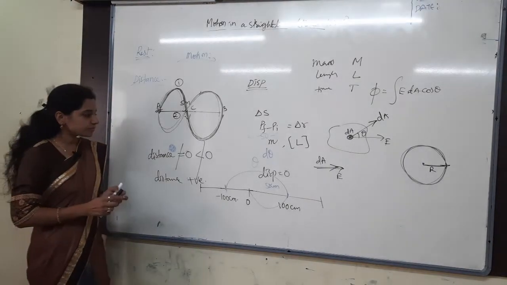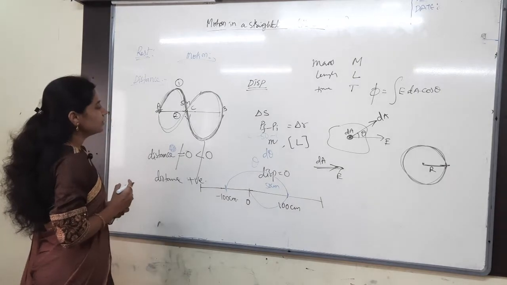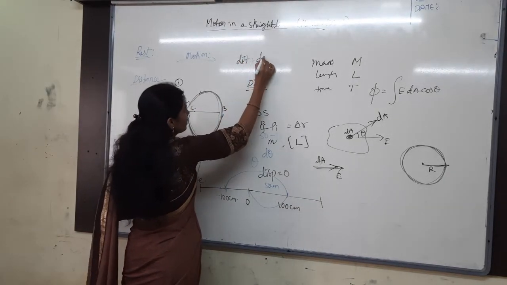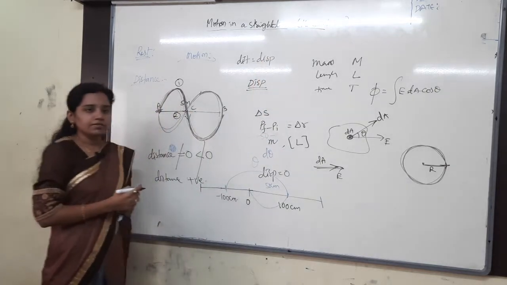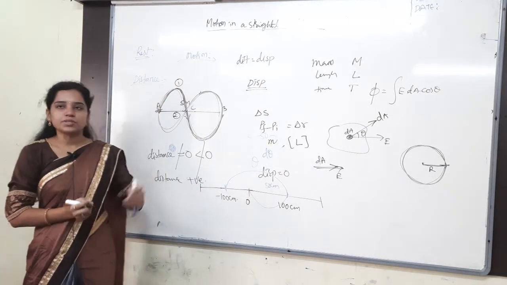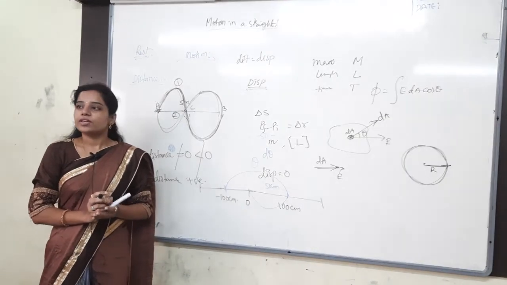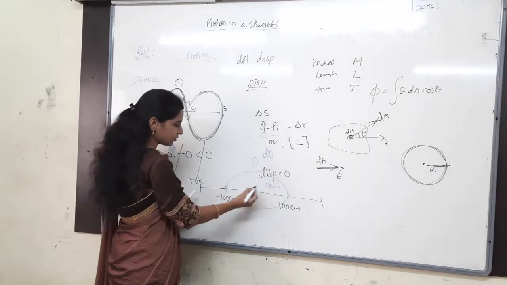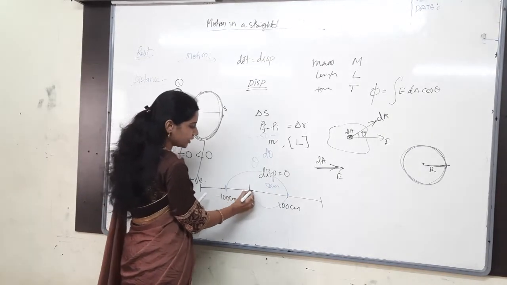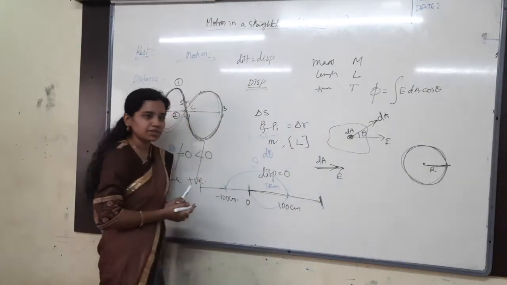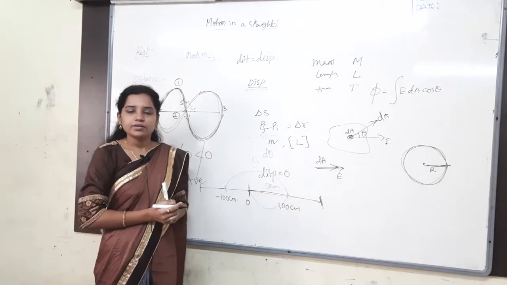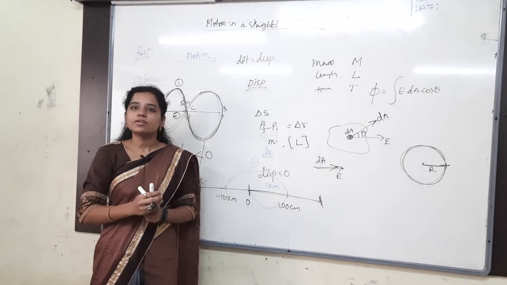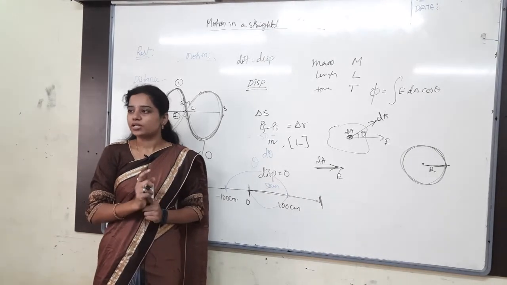And also, tell me in which case distance is equal to displacement. When a body is moving in a straight line. For example, the body starts here and ends here. What is the displacement? 100. What is the distance? 100 only. So those two are equal whenever the body is moving in straight line motion.